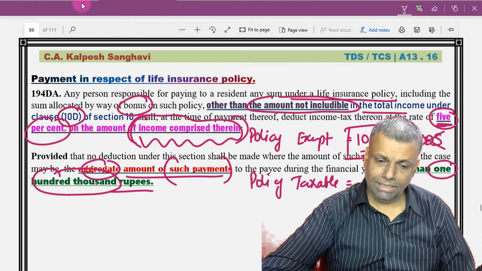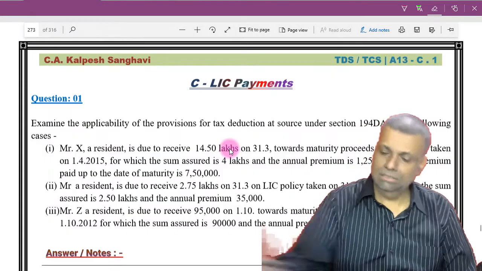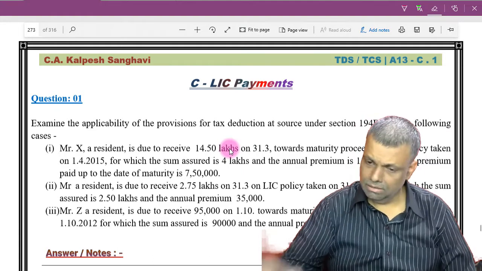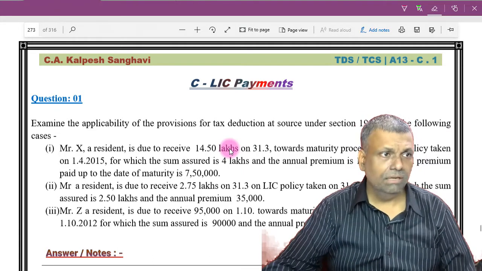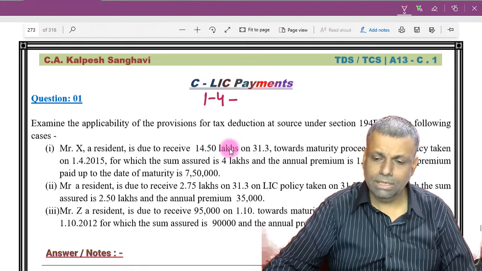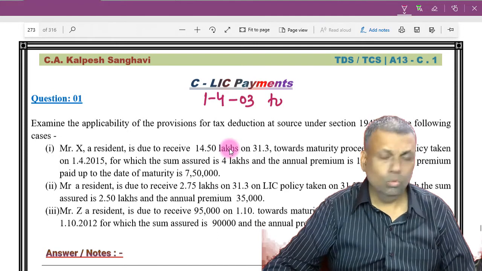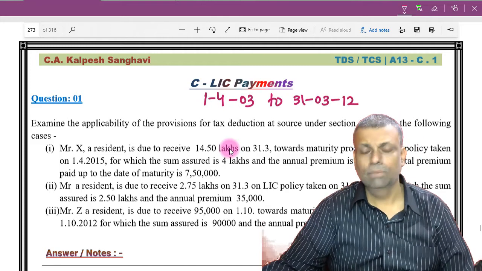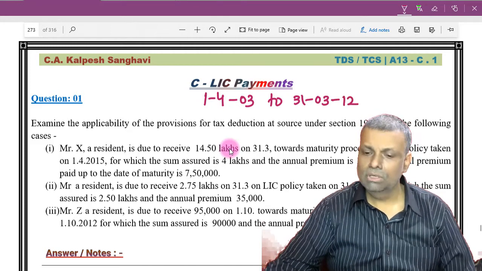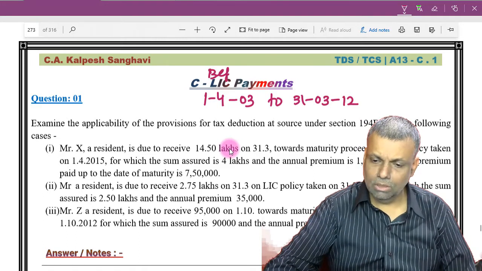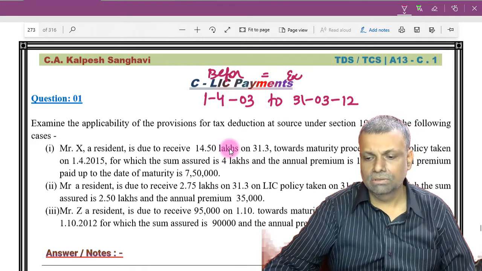Okay, now the 10(10)(d) provisions tell you that if the policies are taken, make a note of this very carefully, on or after 1st of April 2003 to 31st of March 2012. If the policy is before 1/4/2003, that means still the older policies, then they are all exempt. Okay.